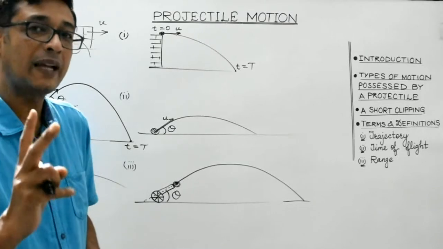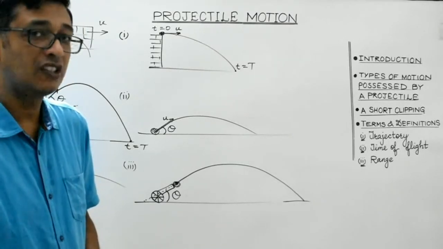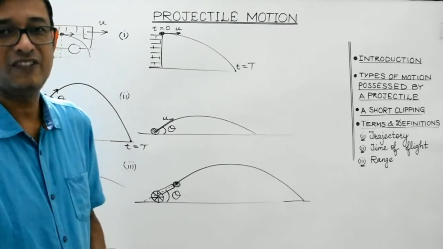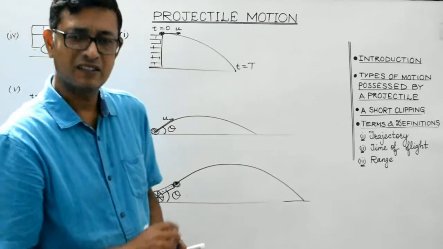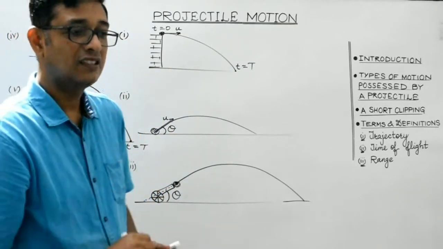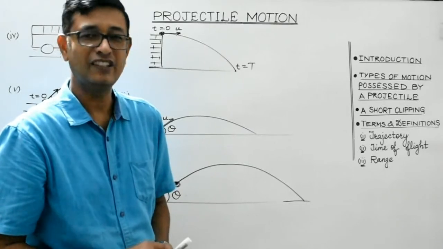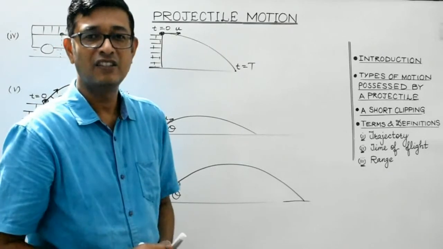We will discuss these things in detail. First, I will request you to watch this short clipping, and thereafter we will continue with our session.